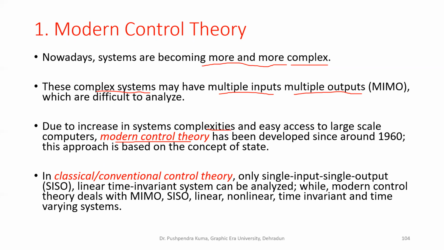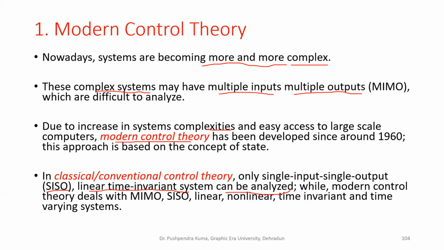In classical or conventional control theory, only single input, single output systems, those are called SISO systems, can be handled. Also, those systems must be linear time invariant. Such systems can be analyzed using the conventional control theory.